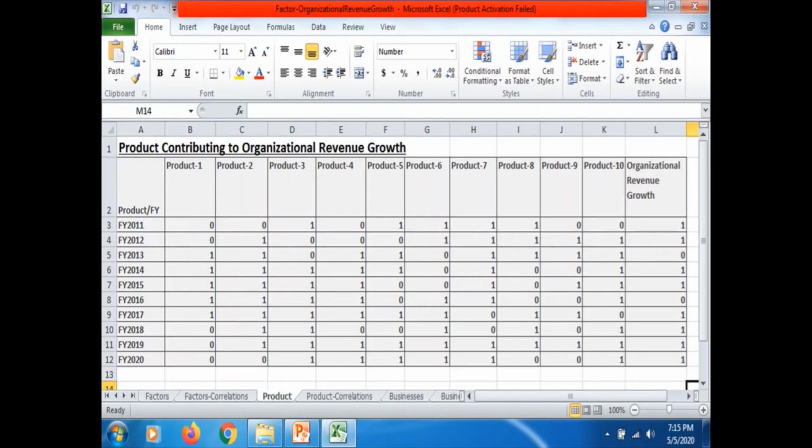Annual sales, if we have experienced growth, mark it as 1, otherwise 0, right? So like this, at the end of this exercise, we got a 10 by 11 matrix, right? Then similarly apply the correlation technique on this also, right? Now let's move on and see the results.